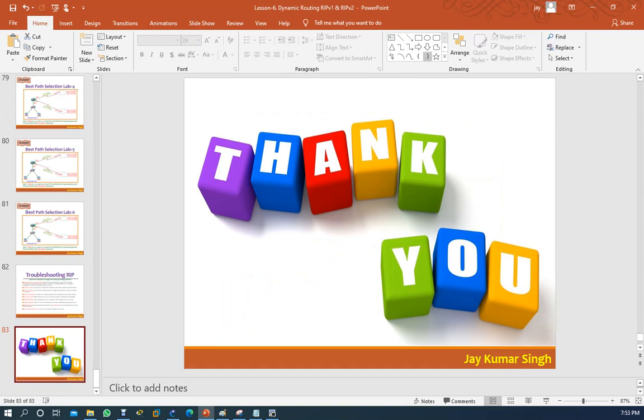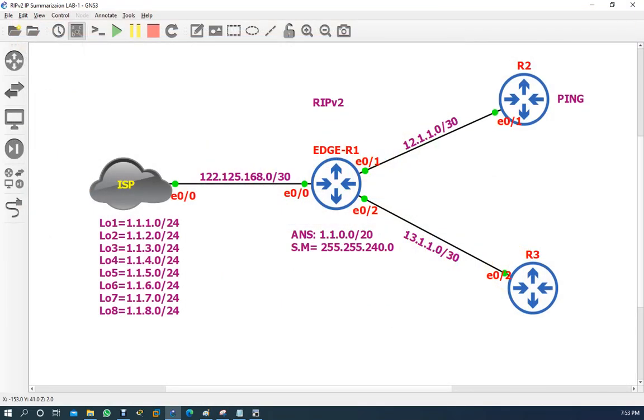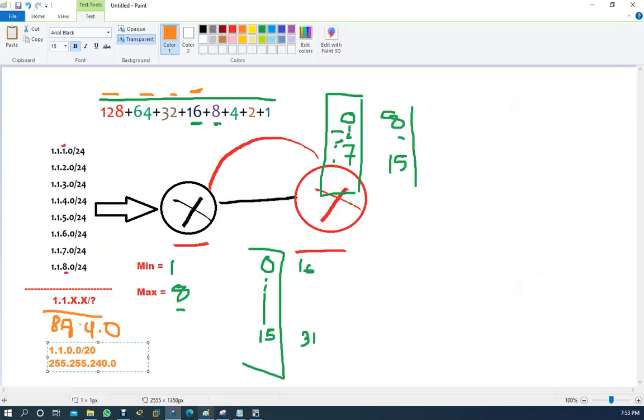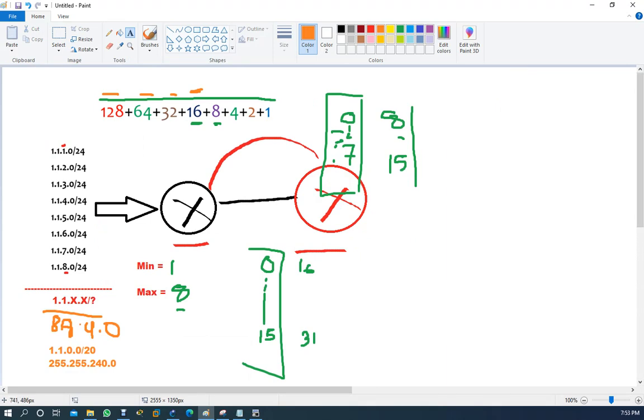Okay, so we have completed RIP. One more option I want to explain here: there are some other methods to summarize, with the help of converting these bits into binary. But what I showed is, I think, the shortest form. There are other forms also. You can first convert these decimal numbers into binary and then convert them into the summarized route. You can use any method, but the reason is you must get the summarized IP address, that's it.